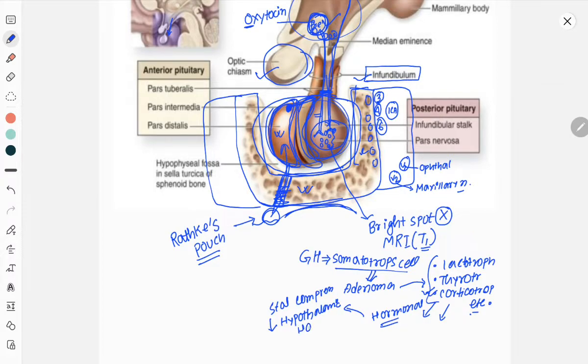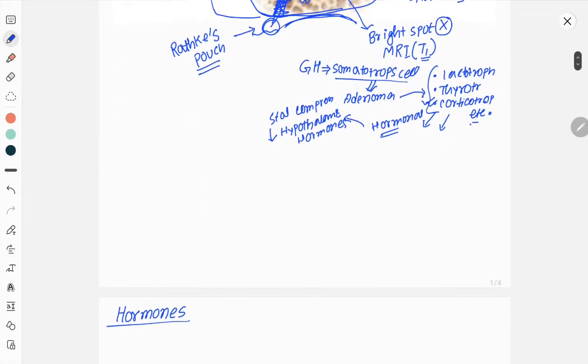Hypothalamic hormones, and most of the hypothalamic hormones are actually inhibitory in nature, except prolactin inhibiting factor. So if there is any adenoma compressing the stalk, that will lead to decreased communication between the hypothalamus and pituitary, the portal system will be defective, and there will be relatively decreased hormonal concentration in the pituitary blood vessels.